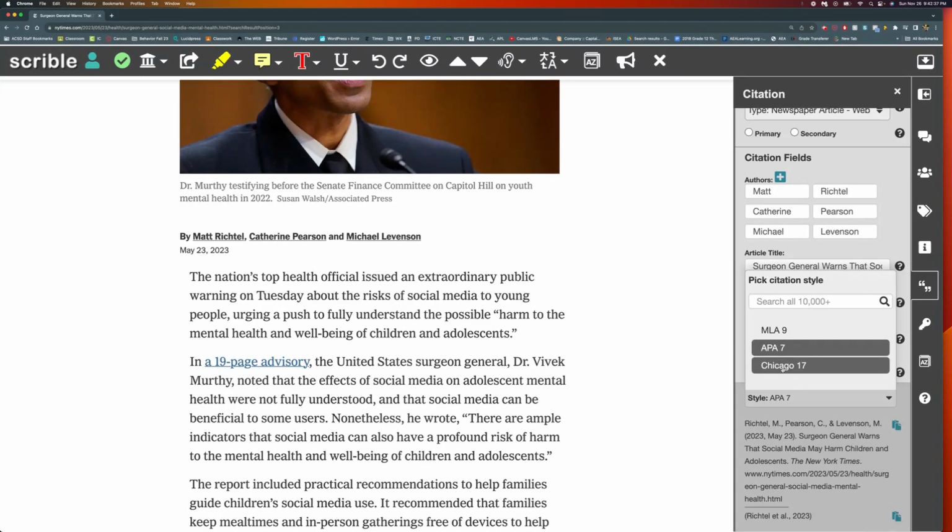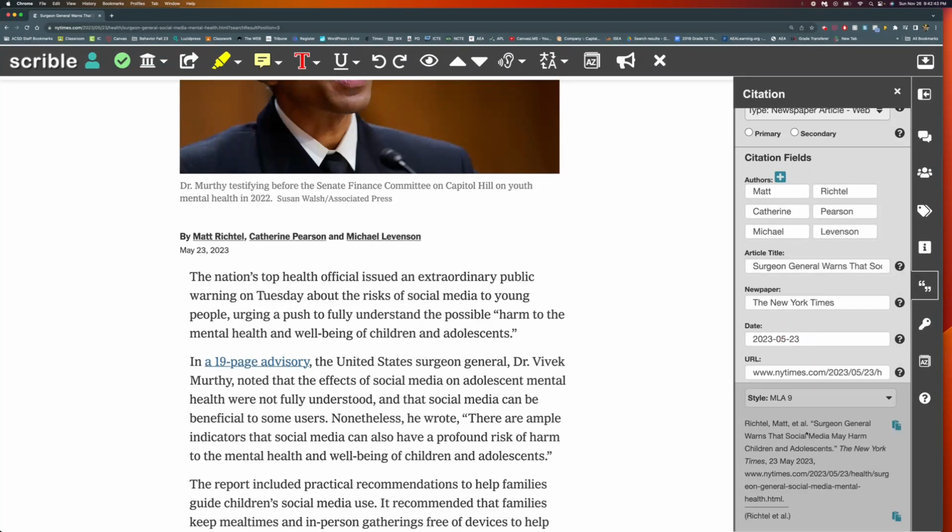The third most popular style is the Chicago 17. I'm going to switch it back to MLA 9. It instantly changes that. And I'm going to go over, copy full citation to clipboard. That's what I'm going to do. And then I can paste that into my Google Doc or anywhere else where I need the full citation. Happy citations, everyone.